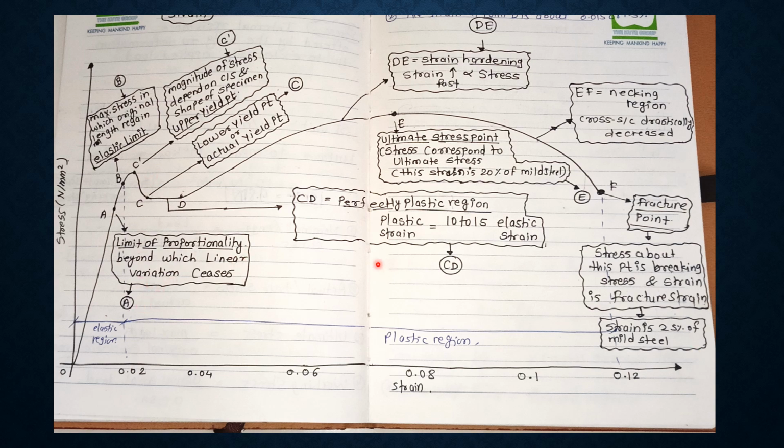And from B to F, that region is called the plastic region. So this is all about the stress strain curve, and all the points are important from this graph. A is the proportionality limit, B is the elastic limit, C dash is the upper yield point, C is the lower yield point, C to D is the perfectly plastic region, D to E is the strain hardening zone, E is the ultimate stress point, E to F is the necking region, and F is the fracture point.